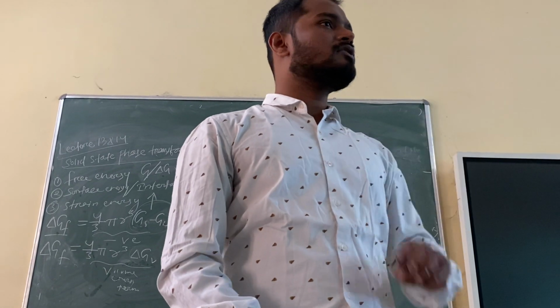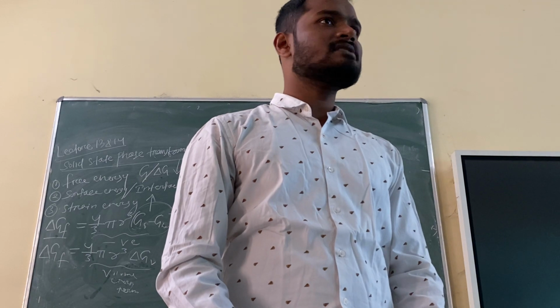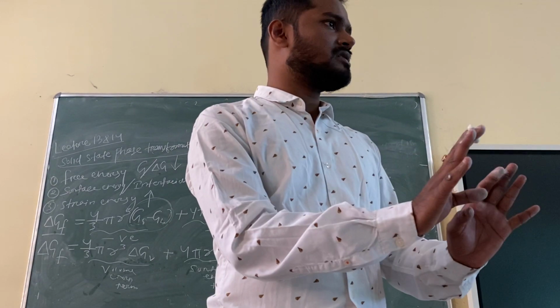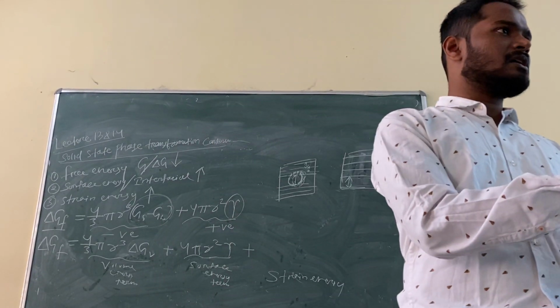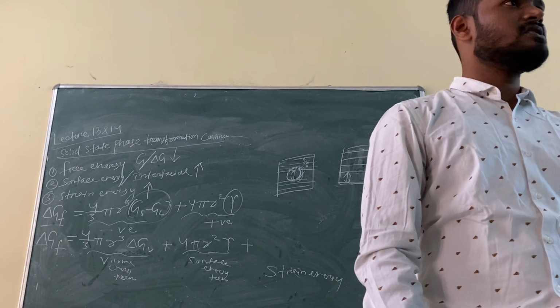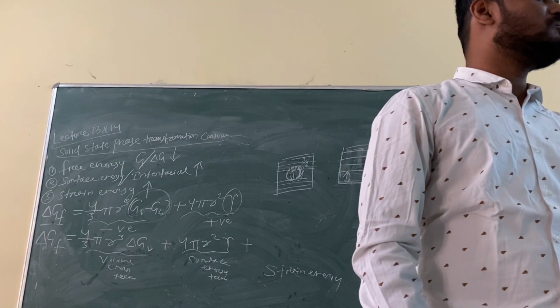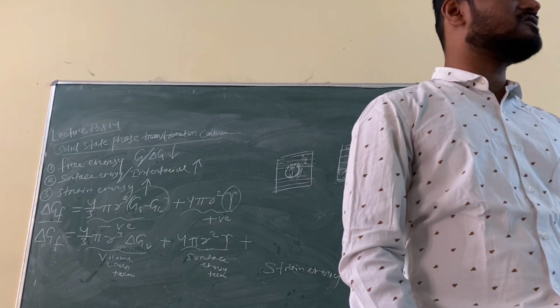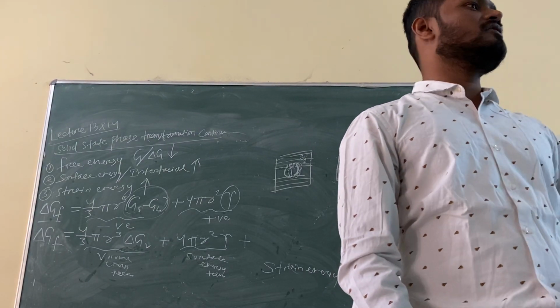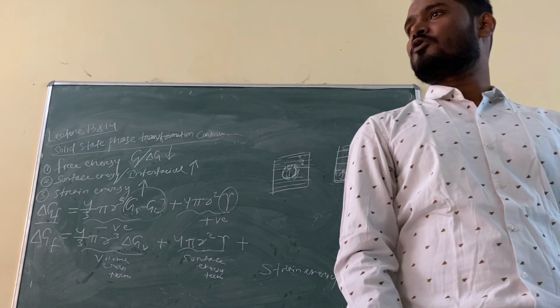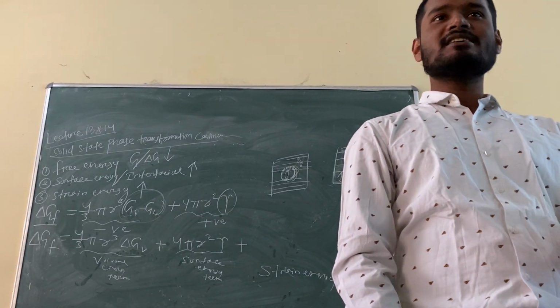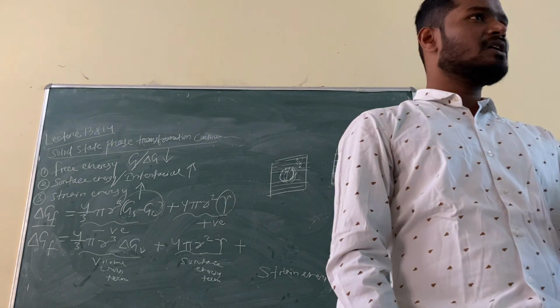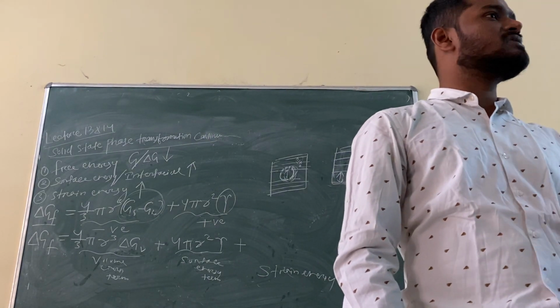Or sometimes what happens? For example, austenite is FCC. That is iron, or that is steel, for example. It will be iron-carbon steel, austenite, FCC. But when cementite forms, it is orthorhombic. So there is a complete change in crystal structure. So obviously there will be strain in the steel now due to formation of this cementite, because cementite has a different crystal structure, that is orthorhombic. But initially you have austenite, which is FCC.